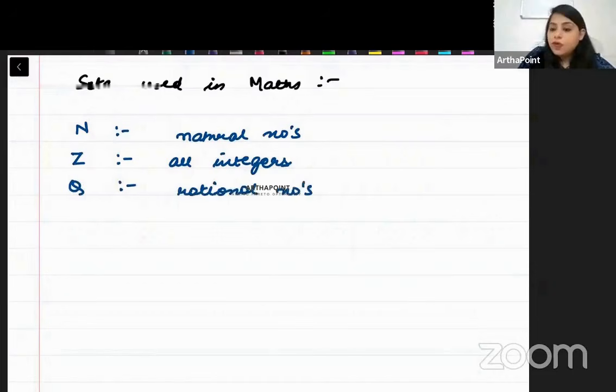The fourth is R. R stands for all positive... Positive लगाने की जरूरत नहीं है. Actually, I wrote plus. So all real numbers.